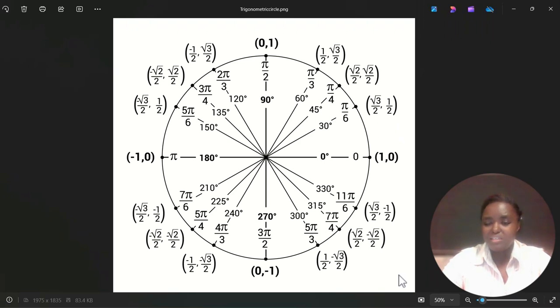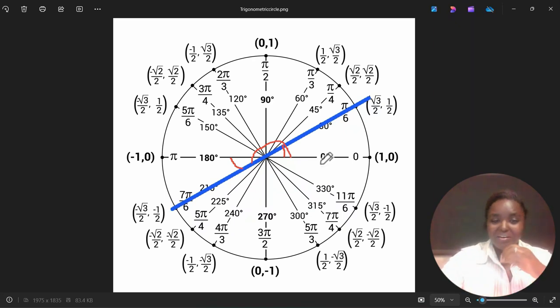So if you look on this trigonometric cycle, you can find the angles that give that value of tangent: these angles here, this one, and this one. So what are these angles?